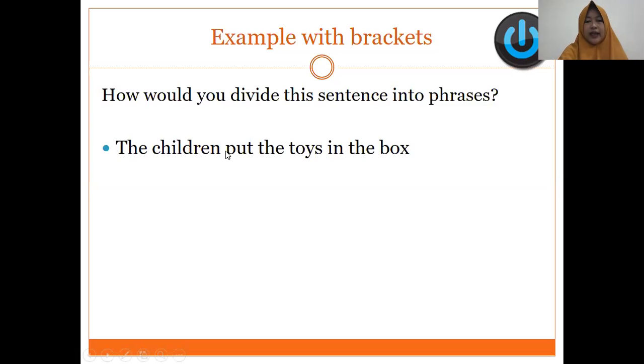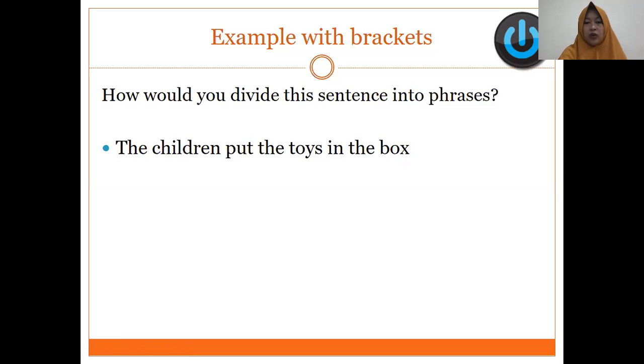constituent. And then we have the word put. Okay, put here, yes, stands alone without any adverb, okay, or degree. So the word put here can also be called a verb phrase, but the verb phrase here consists of one word, only one word. Okay, and the toys in the box is another noun phrase.